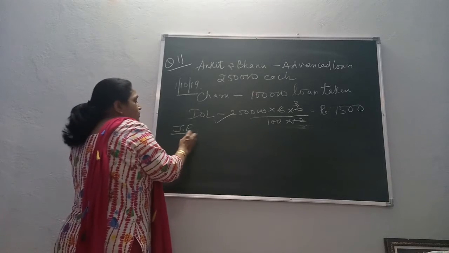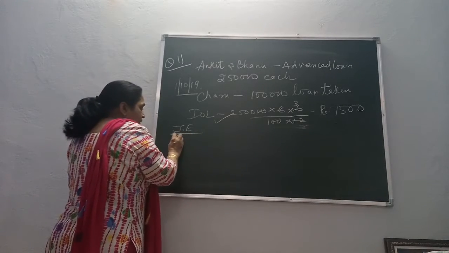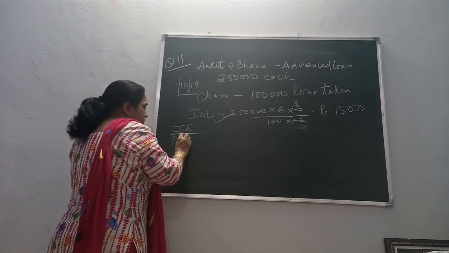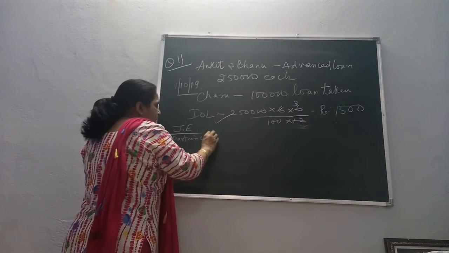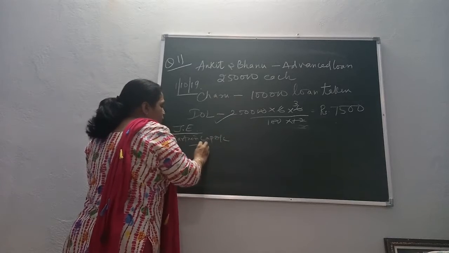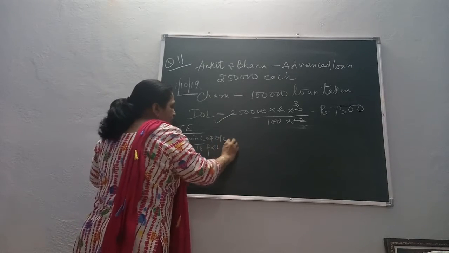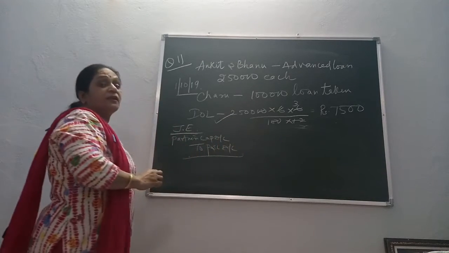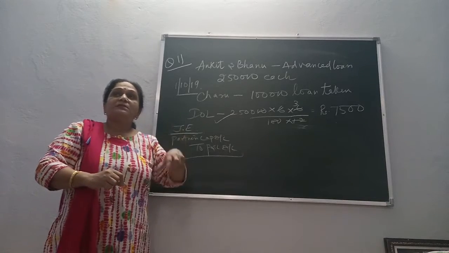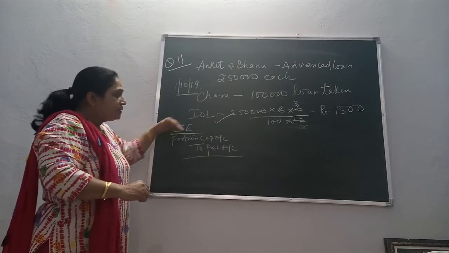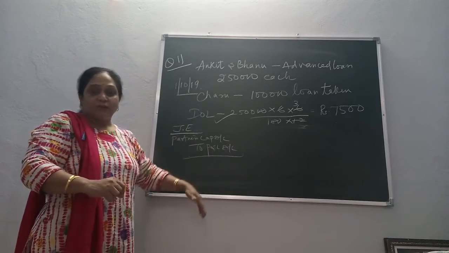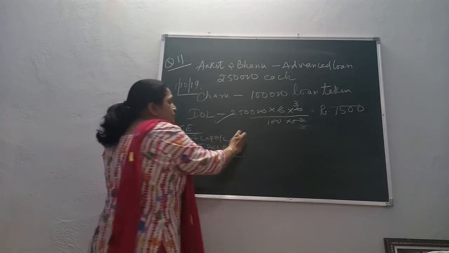Okay, so you can write partners' capital account debit to P&L account. It can be credited to P&L account directly without passing two or three entries. You can directly credit it to P&L account from the partner's capital account, as it is an income to the firm.